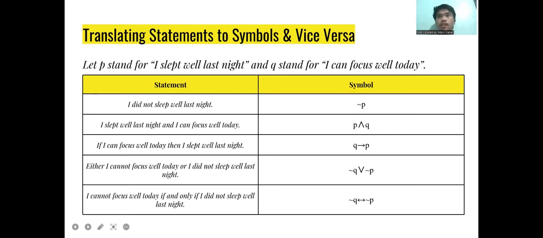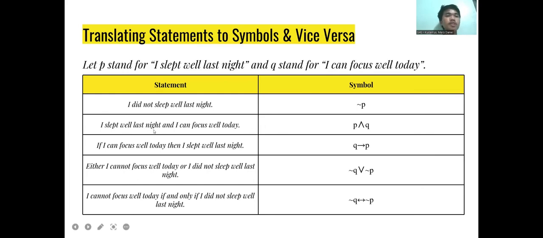If there is a not, the symbol is a wave or a hook, and we place the symbol before the letter. As you can see, wave P. That is the statement translated.